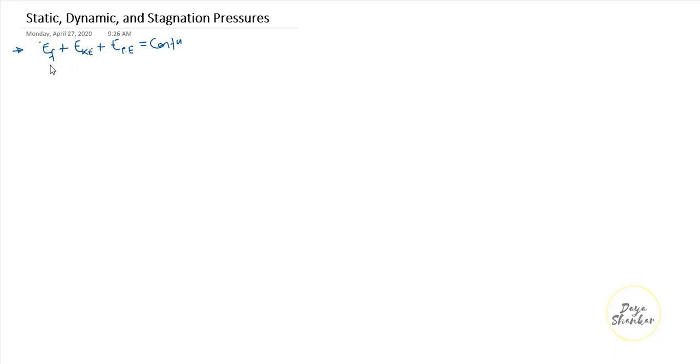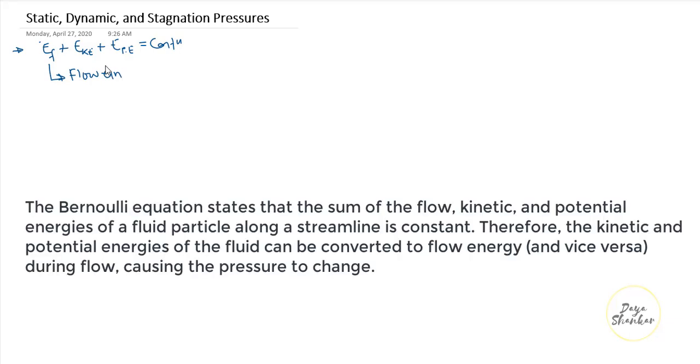Now again, the sum of the flow energy, this is flow energy, this is kinetic energy, and this is potential energy. Okay, this is constant along the streamline. Therefore the kinetic and potential energy of the fluid can be converted to flow energy during flow, causing the pressure to change. This is the most fundamental thing which you have to keep in your mind.